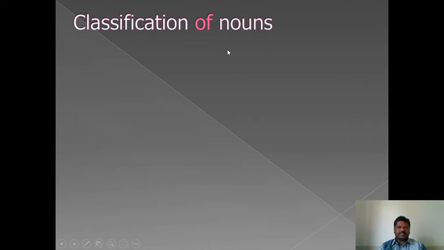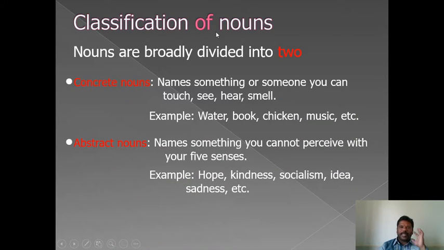Classification of nouns. I have divided the nouns into 2 categories. Nouns are broadly divided into 2 categories. One is concrete noun, another one is abstract noun. Let us see what is a concrete noun.